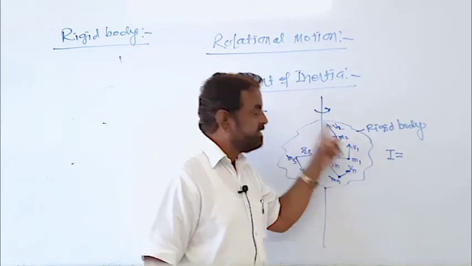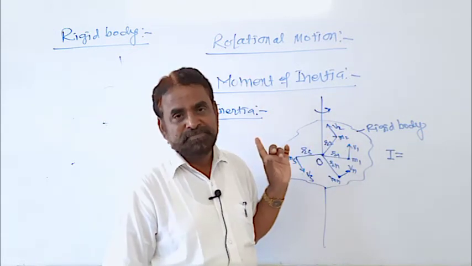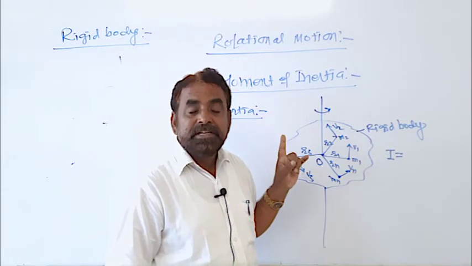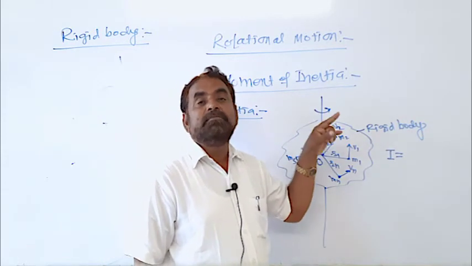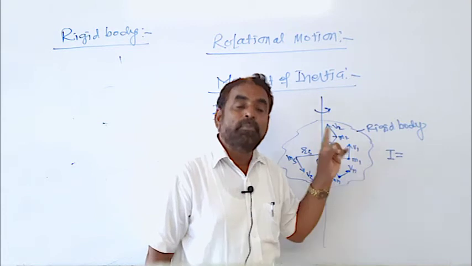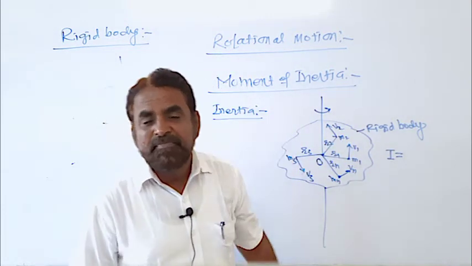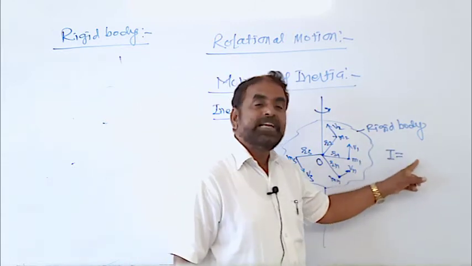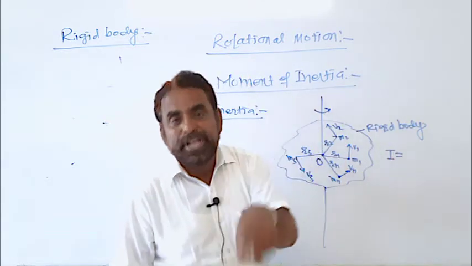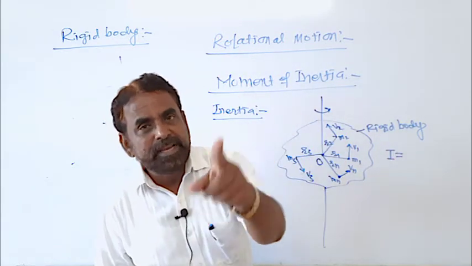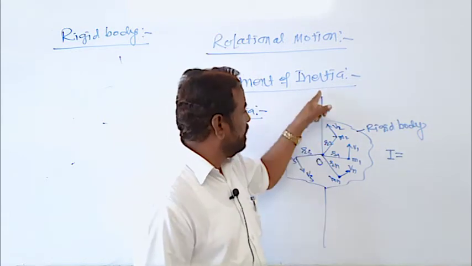When the body is set into rotational motion, then the moment of inertia plays a role. Moment of inertia of a rotating rigid body about the given axis of rotation